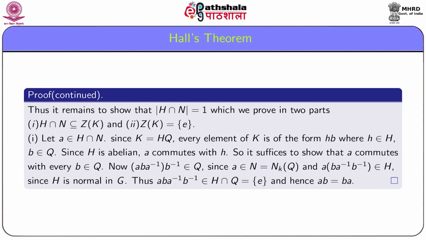So, it suffices to show that a commutes with every b belonging to Q. For this, consider the element aba^-1b^-1. Then aba^-1 belongs to Q and hence aba^-1b^-1 belongs to Q. Since H is normal in G, ba^-1b^-1 belongs to H and hence aba^-1b^-1 belongs to H. Thus, aba^-1b^-1 belongs to H intersection Q equal to e, and hence ab equals ba.